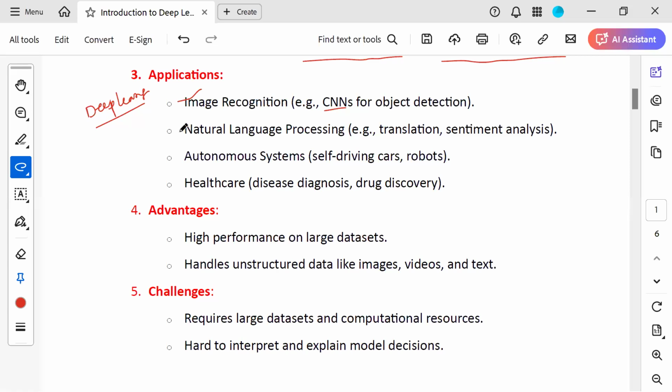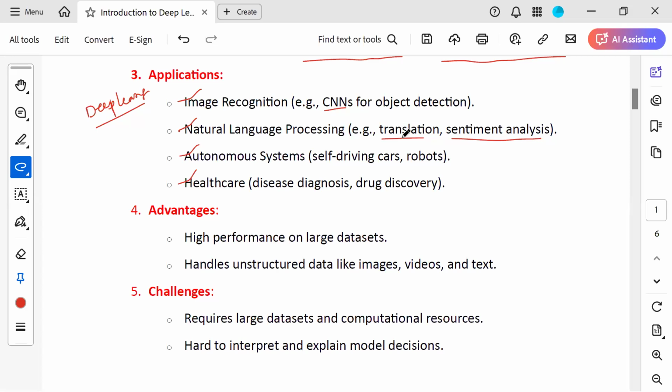Second one, what are the applications of deep learning? Second point is natural language processing. Third one is autonomous systems. Fourth one, healthcare. When you see image recognition, we are using convolutional neural networks. In natural language processing, we use it for translation as well as sentiment analysis. So what is translation? We are going to convert our human text into machine understandable language. This is called translation.